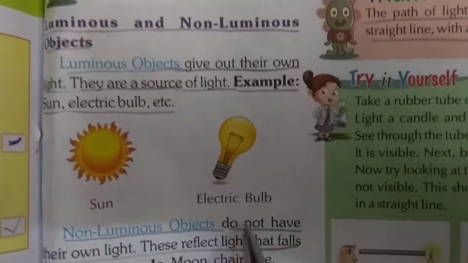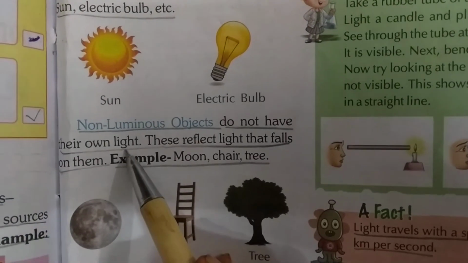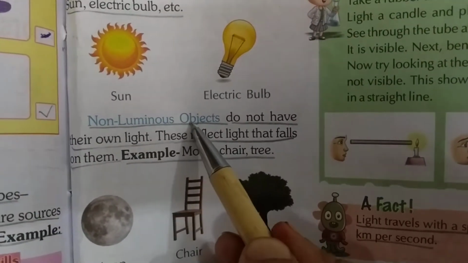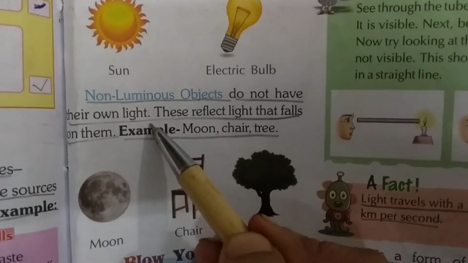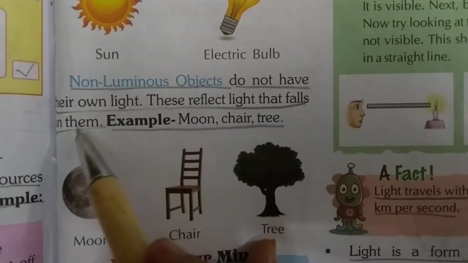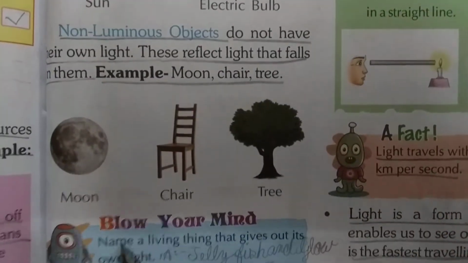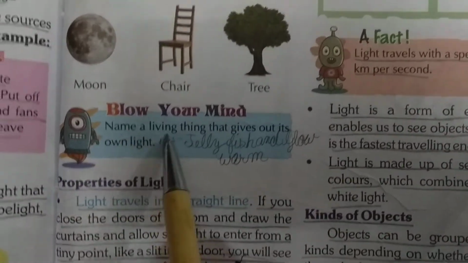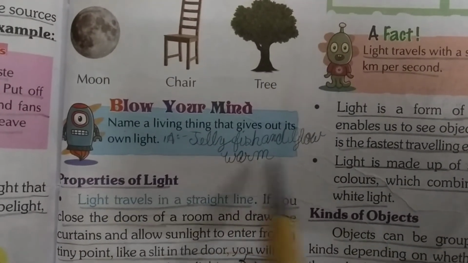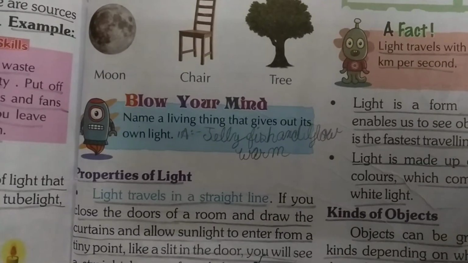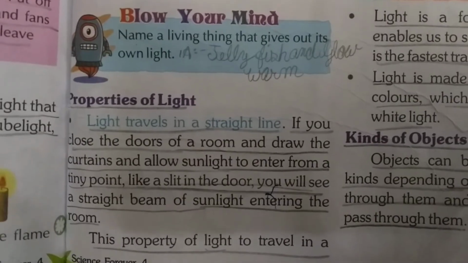Okay, so underline. Non-luminous objects do not have their own light. Objects which have their own light, we call it luminous. And objects which do not have their own light, these reflect light that falls on them. Example, moon, chair, tree. Underline. Blow your mind. Name a strong thing that gives out its own light. Write down jellyfish and glowworm. Jellyfish and glowworm.